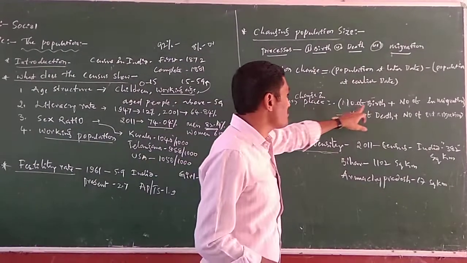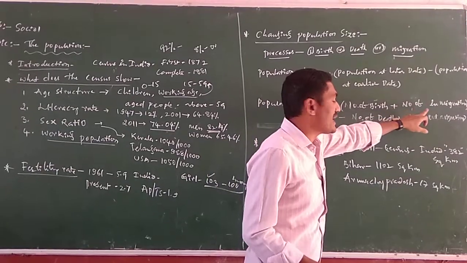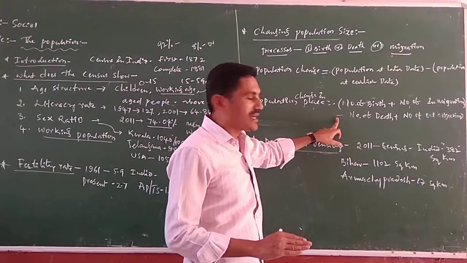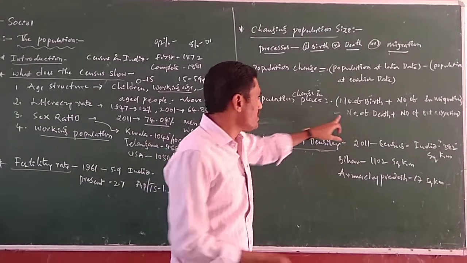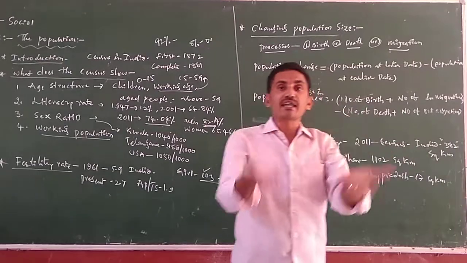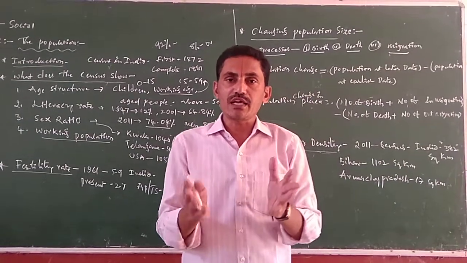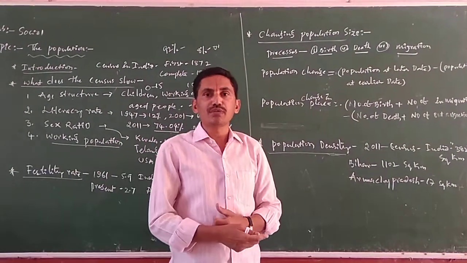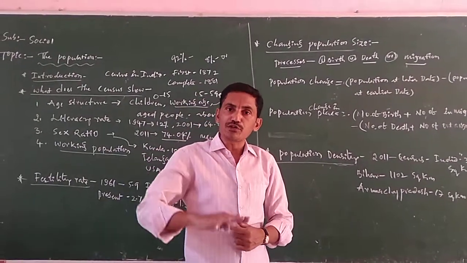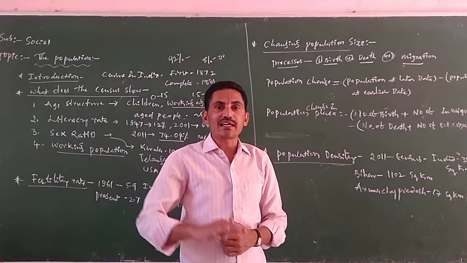The number of births plus the number of in-migrants in this region, minus, means subtract, the number of deaths plus the number of out-migrants from the country. If it comes to a positive number, the population has increased. If it comes to a negative number, the population is decreasing.